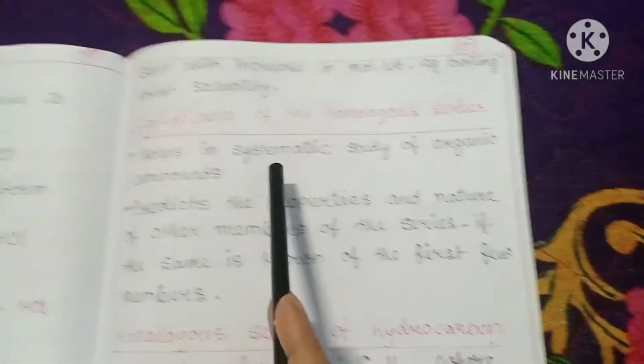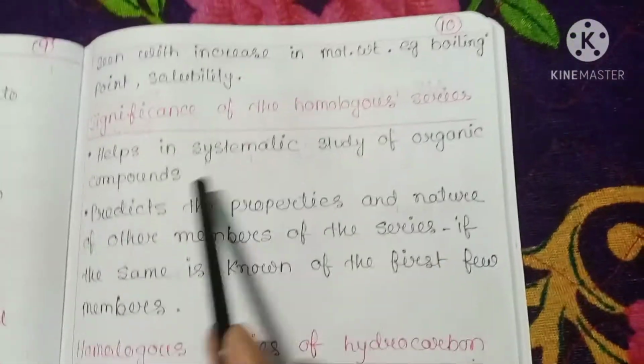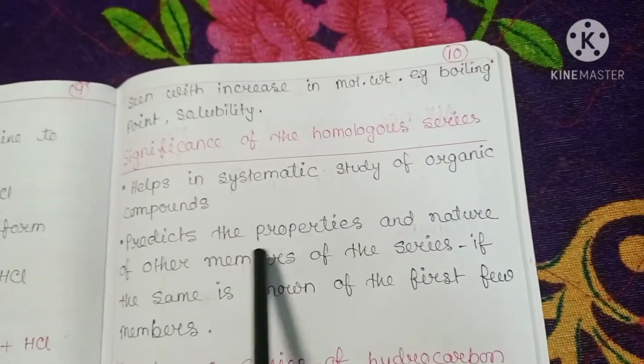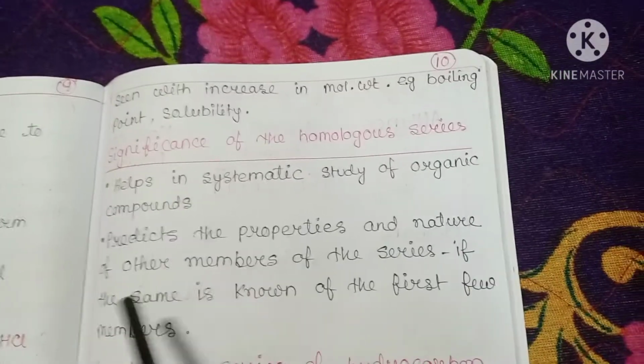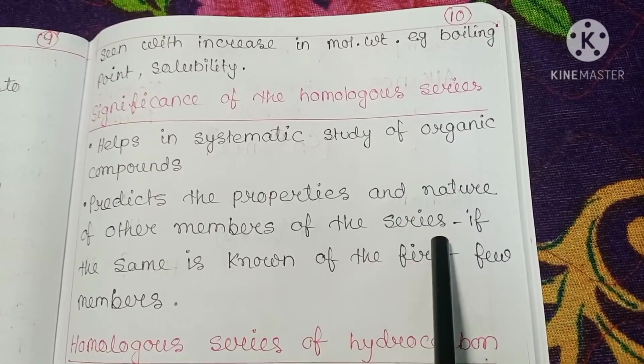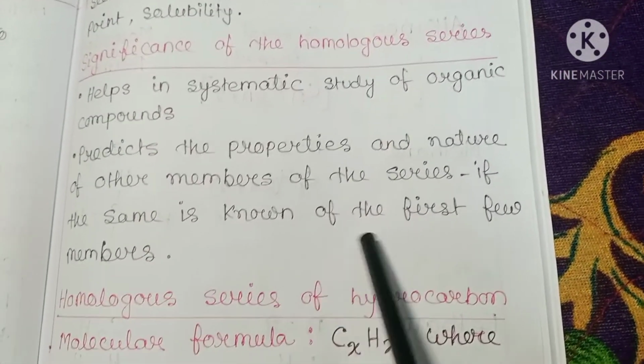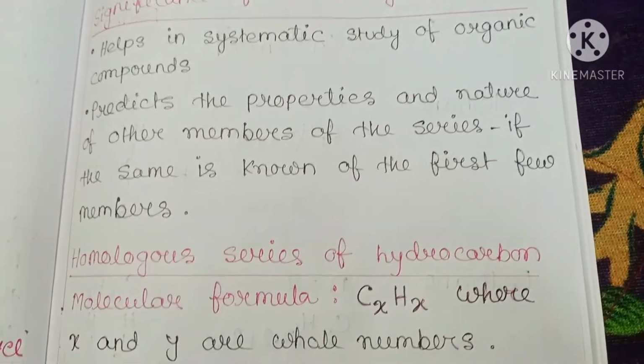Now, the significance of homologous series. It helps in the systematic study of organic compounds, and predicts the properties and nature of other members of the series if the same is known for the first few members.